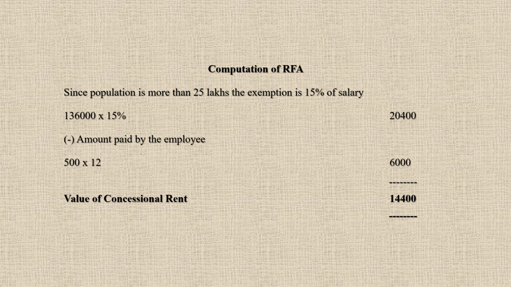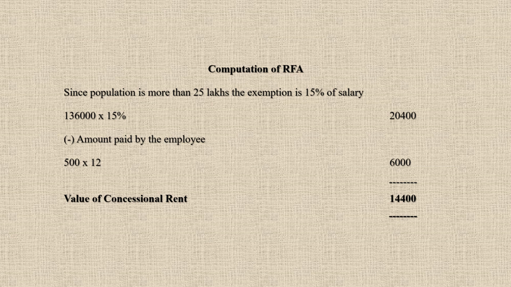Now in the sum they have given us the amount that the employee is paying as rent, which is 500. That means he is paying a rent of 500 rupees per month, which is a very concessional rate. He is not getting it as free, but he is getting a concessional rent. So 500 into 12 months, which is 6,000 rupees he is paying for a year. So from the RFA, if you minus this 6,000 that he is paying, the taxable value of concessional rent will be